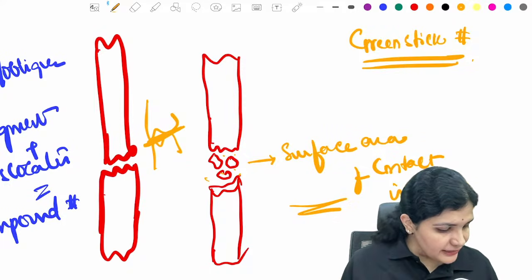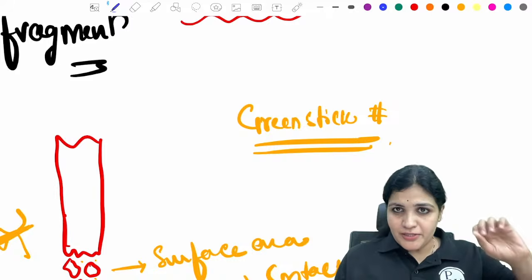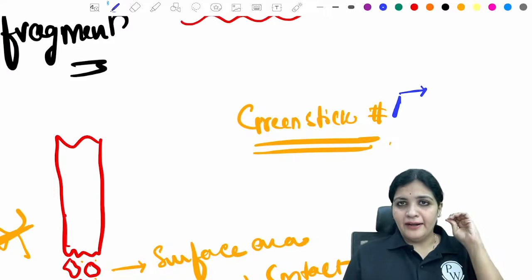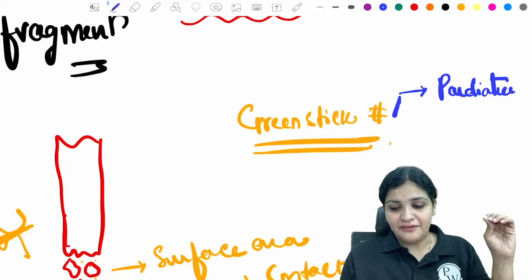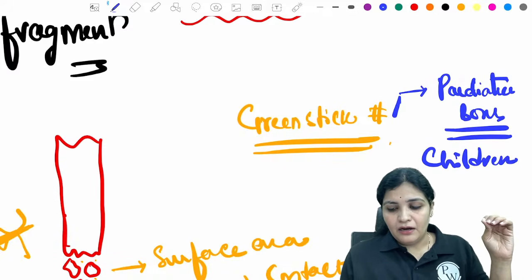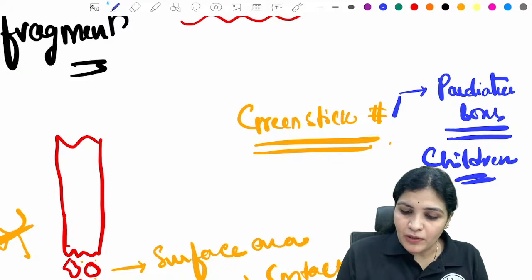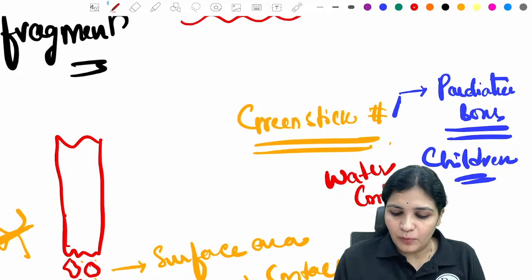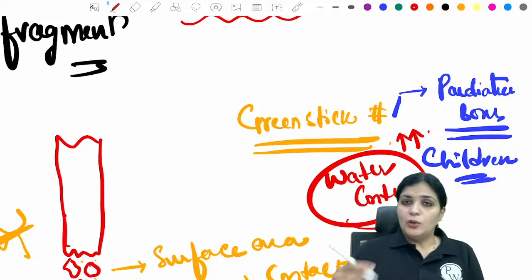Yes, are all your doubts clear now? Can I move forward explaining what a greenstick fracture is? To your surprise, whatever I have taught until now is all seen in adult bones. Now coming to the very interesting part, the pediatric bones. In children, the composition of the bone is different, right? In children, the water content in the bone is very high when compared to the adult bone.